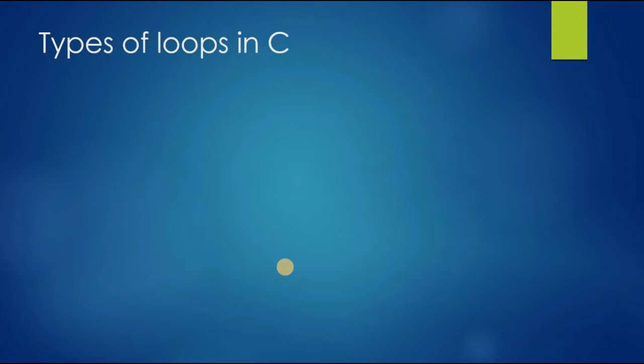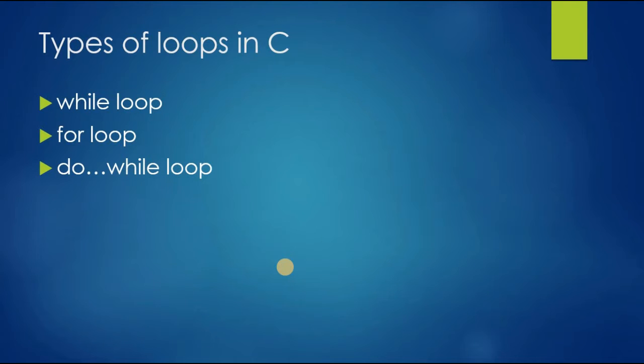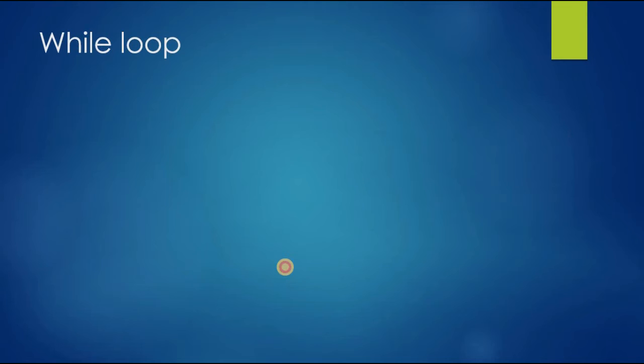There are some types of loops in C. These are while loop, for loop, do while loop, and nested loop. These are the types of loops in C. Now we will see the while loop.